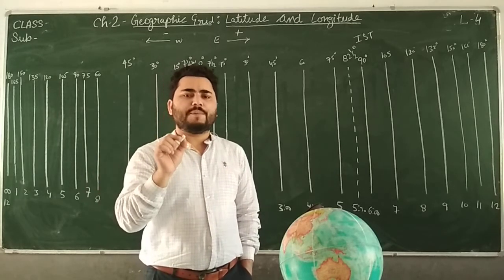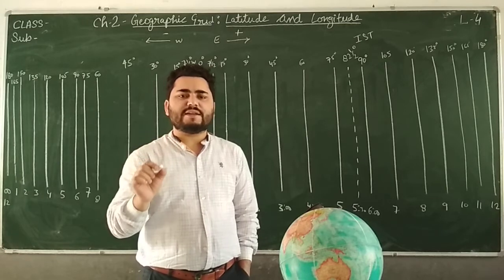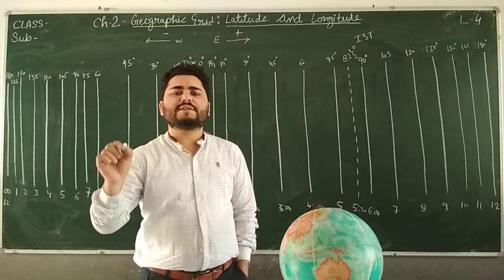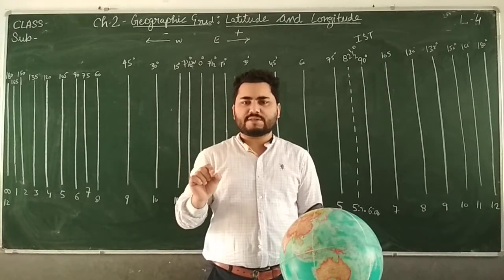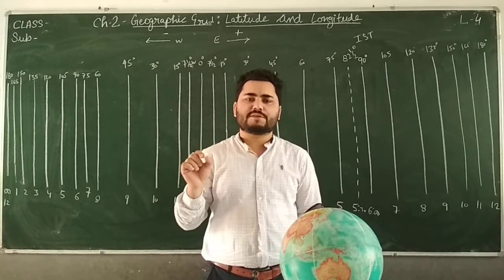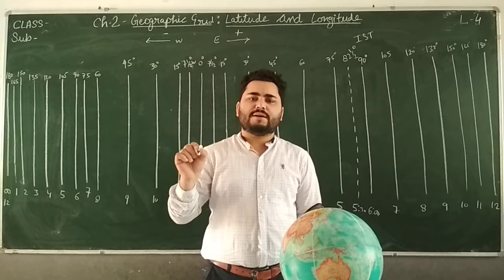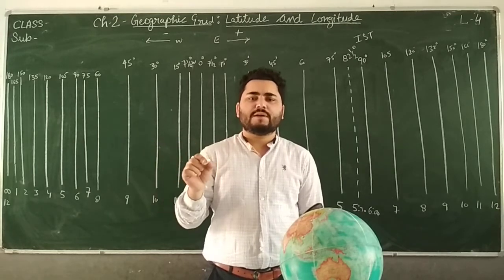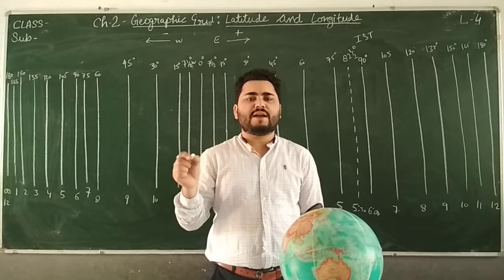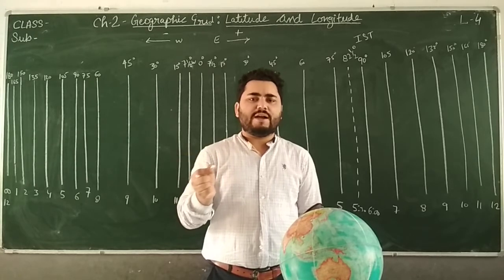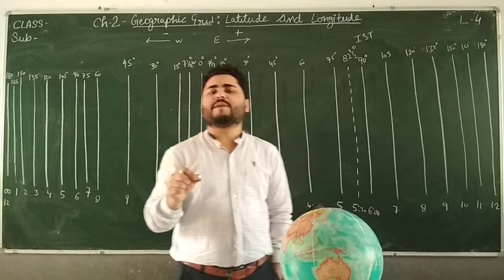If another place is at 80-degree longitude, the time difference between 79 and 80 will be 4 minutes, and between 78 and 80 it will be 8 minutes.